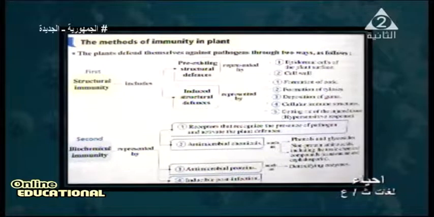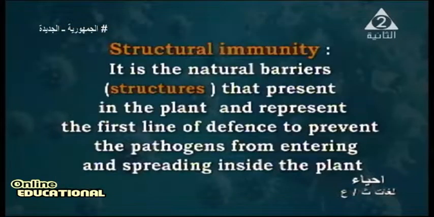Phenols, glycosides, non-protein amino acids, including toxic chemical compounds. Number 3, antimicrobial proteins, such as detoxifying enzymes. These detoxifying enzymes are found in the structure of the plant tissue post-infection, and this is from the biochemical immunity. We will describe each one separately.